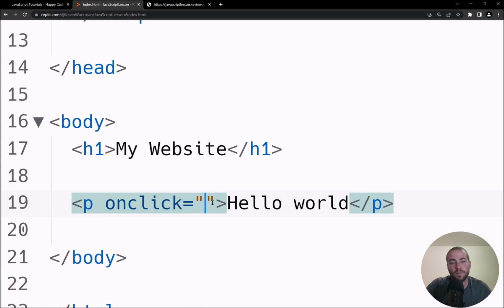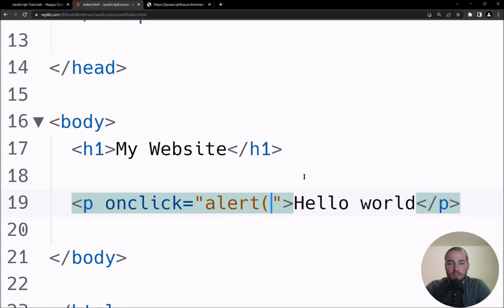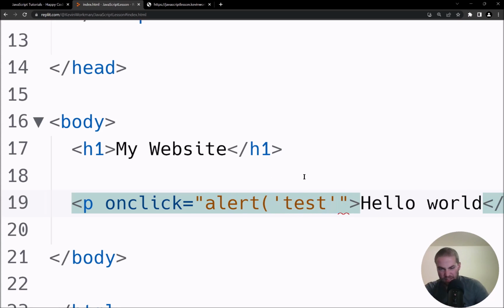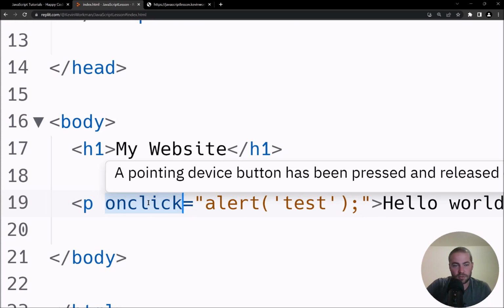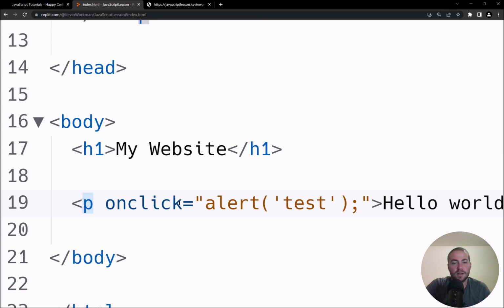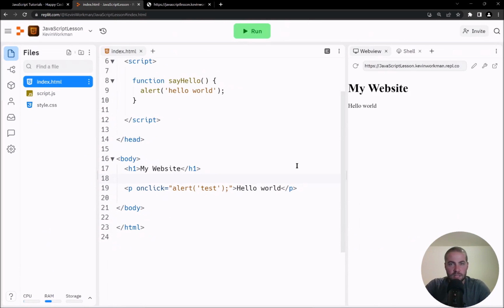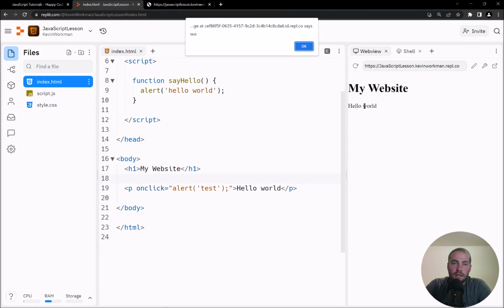And in here, I can write any JavaScript I want, really. So I could actually say alert('test'), and then closing, and okay. So now I am saying that this p tag has an onclick attribute, which is telling your browser that when the user clicks on this p tag, run this JavaScript. Let me zoom out and let's run that and see what happens. I'm going to click hello world here, and now we see test. It's really tiny, but there it is.